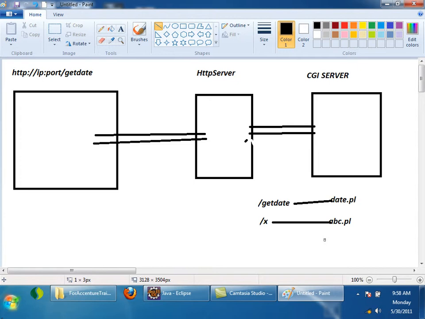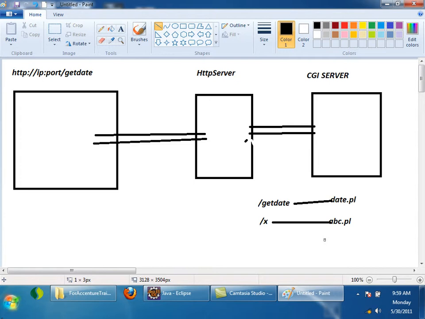The HTTP server again knows how to make the HTTP response format. So the response which it got from the CGI server will be made in the proper format. I told you how an HTTP server response should look: status code, OK, protocol version, response status.